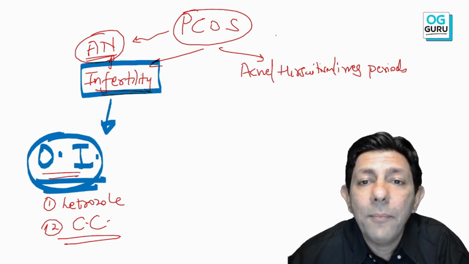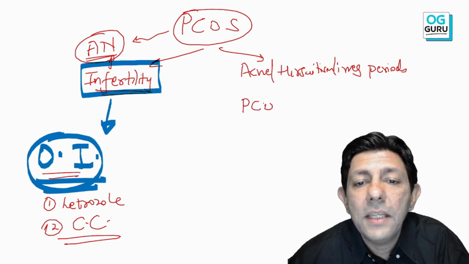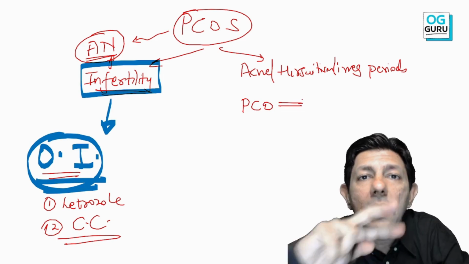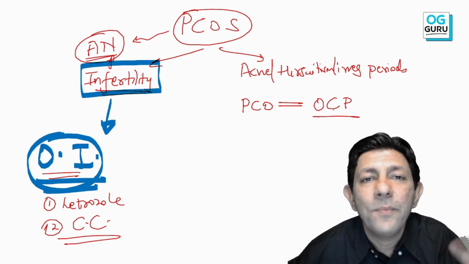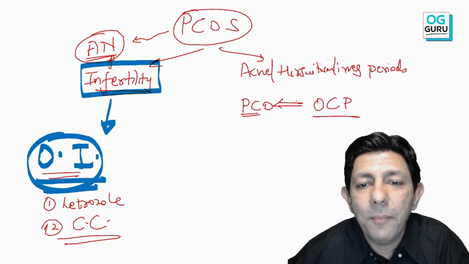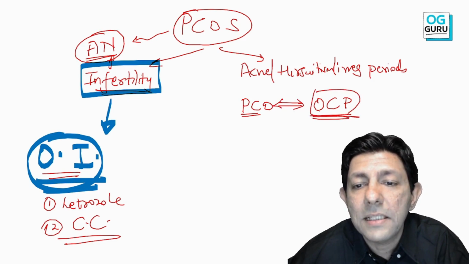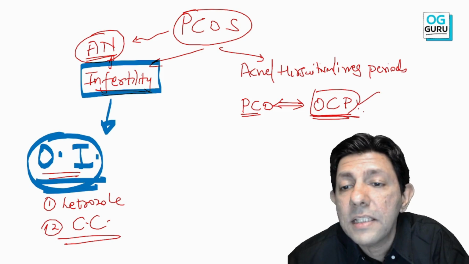Yes, clap if you feel happy. Clap, the name itself has the answer: PCO, reverse it, OCP. Nobody will teach you like this, is my guarantee. PCO, OCP. Isn't it? They are made for each other. So OC pills is the answer. Even if you know this much, this is excellent.